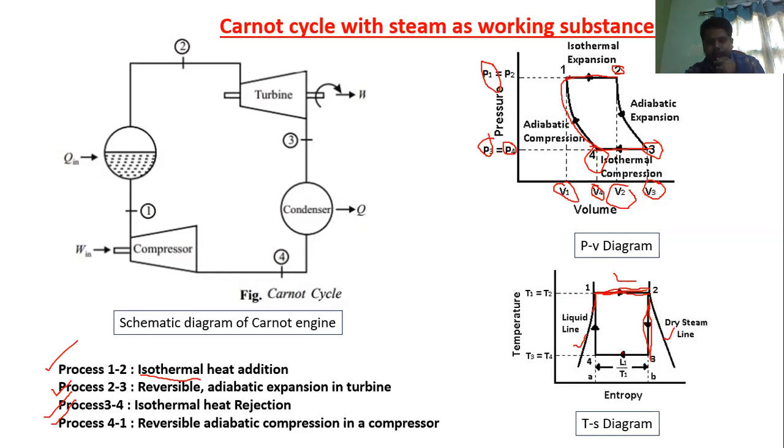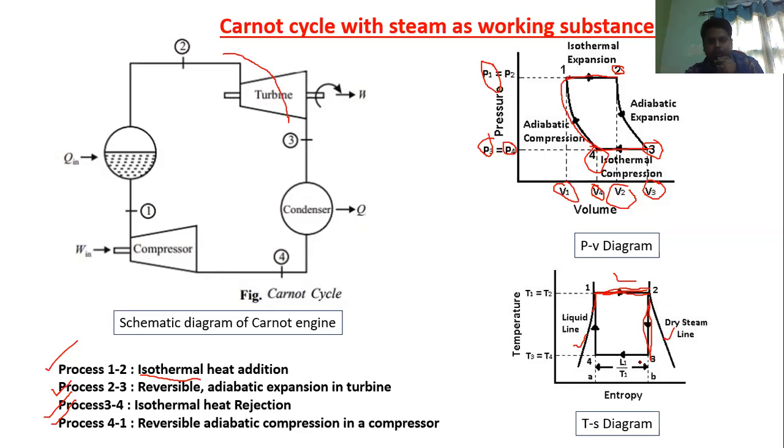We observe here that point 2 is steam. What is happening from point 2 to 3? It is passing through the turbine. When it is passing through the turbine, the steam is expanding. When the steam expands, some steam may convert into liquid. So at point 3, there will be a water vapor mixture. That's why it is inside the saturated vapor line.